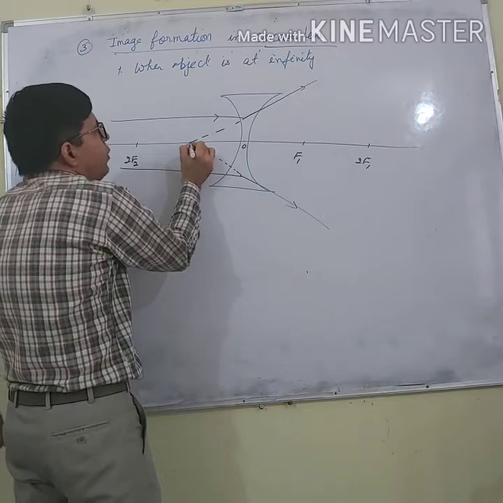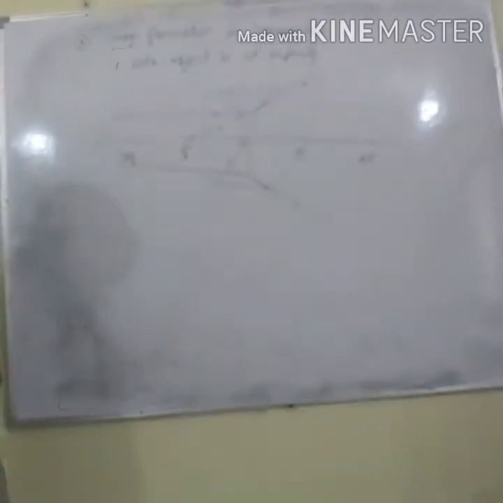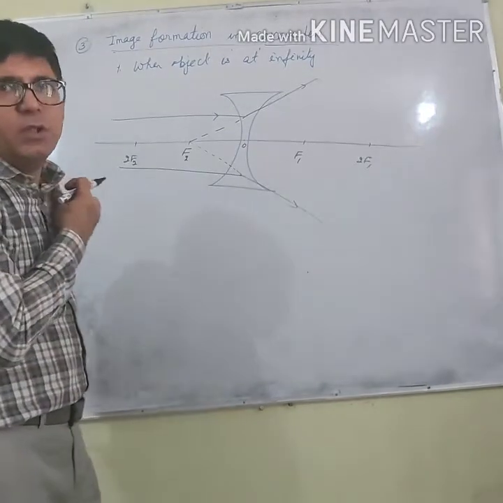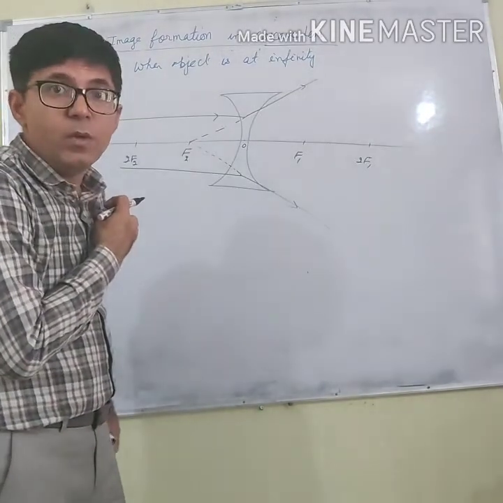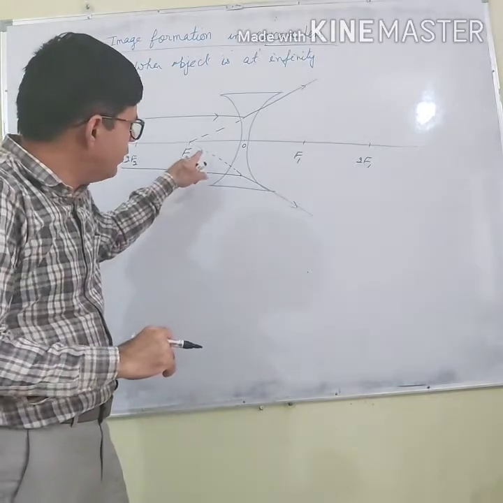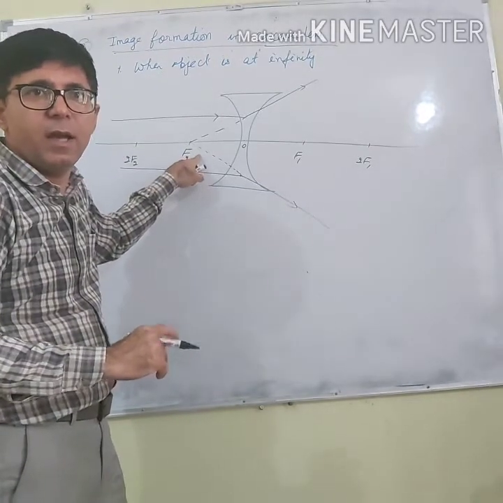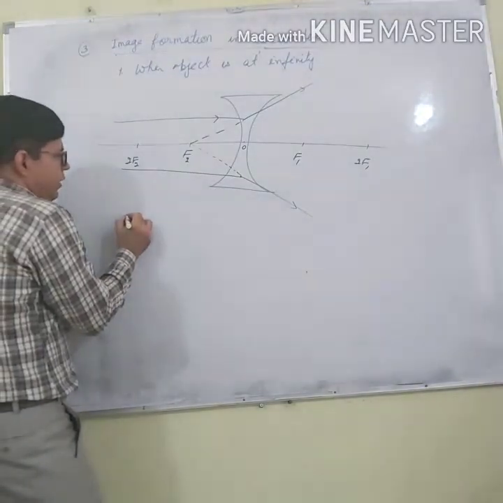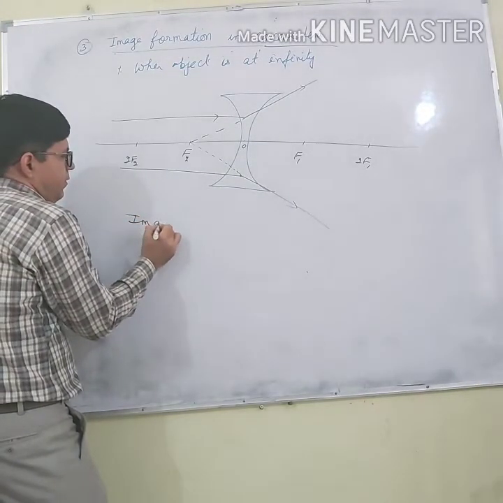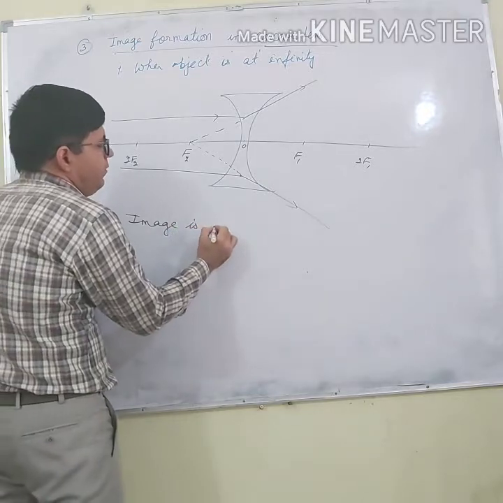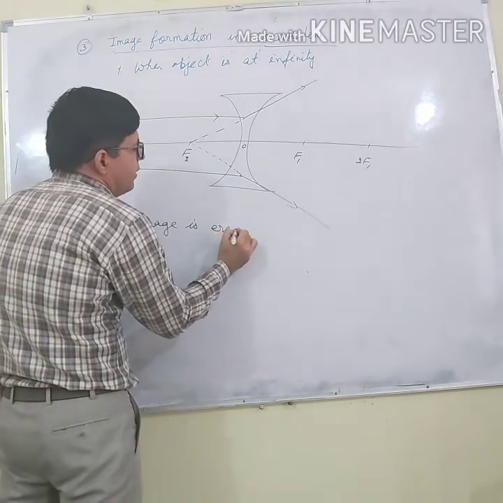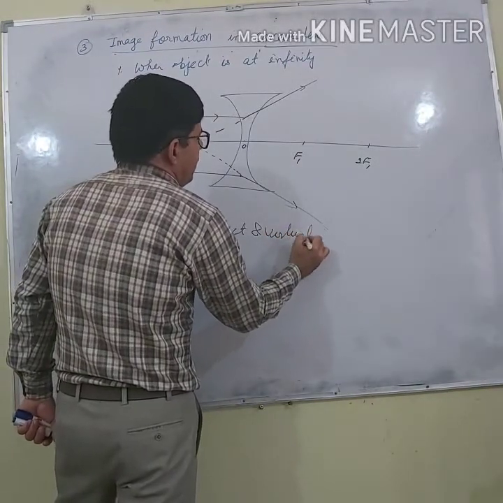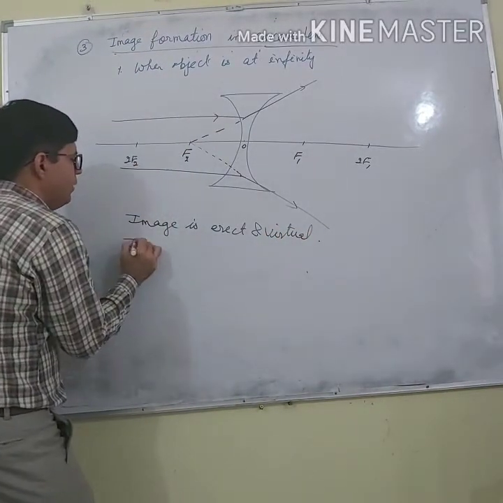So image is formed at focus. What type of image? Real or virtual? Virtual. Why? Because rays are appearing to meet. They do not meet in actual practice. So image is erect and virtual. Where is it formed?